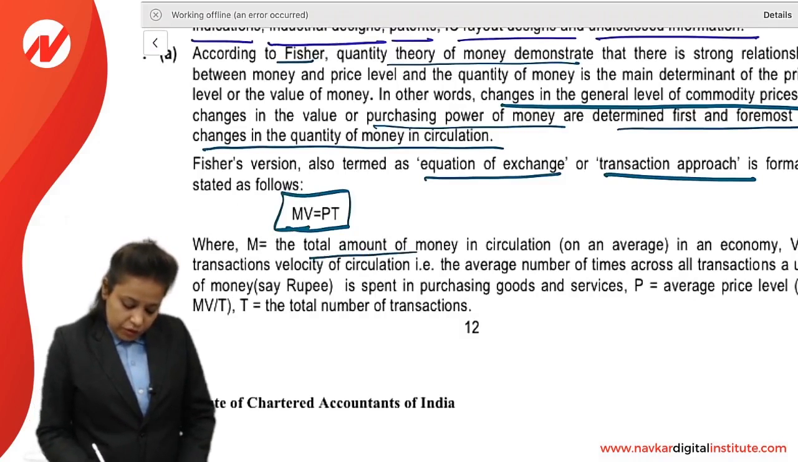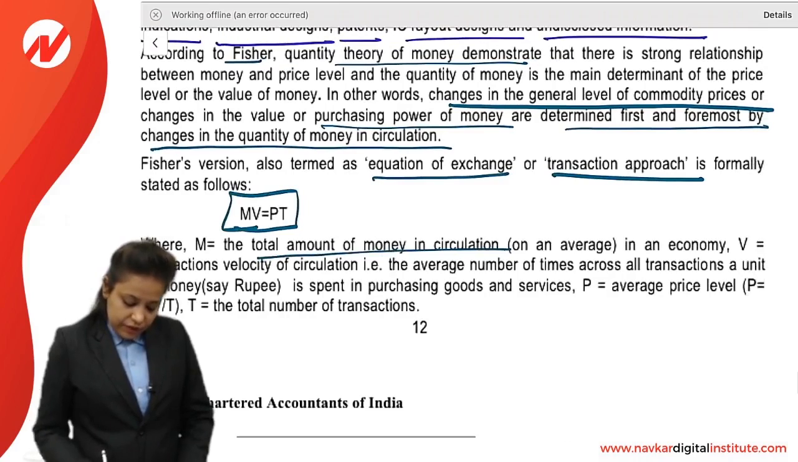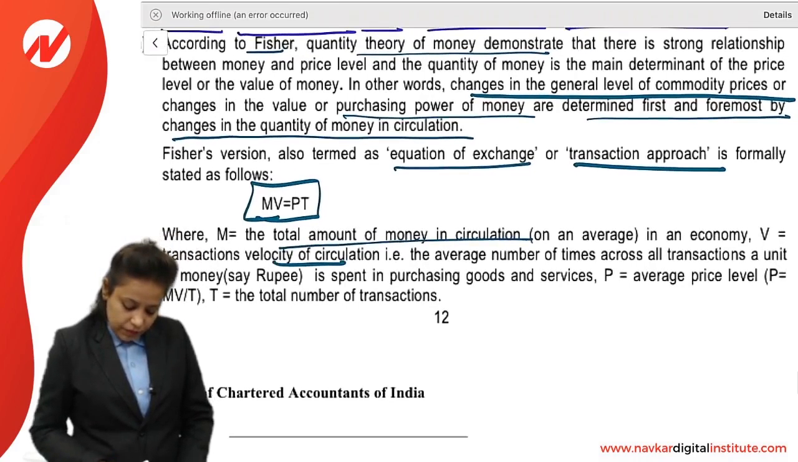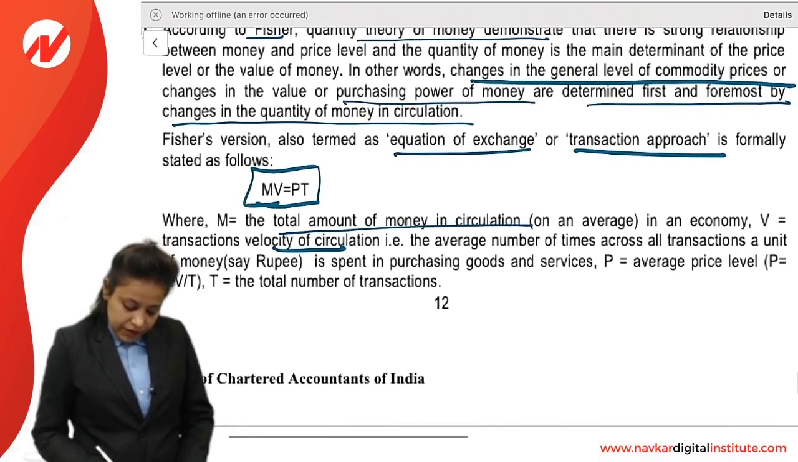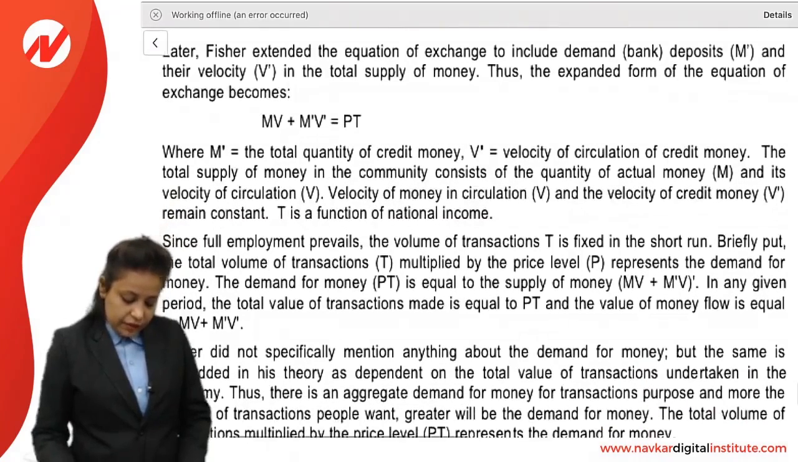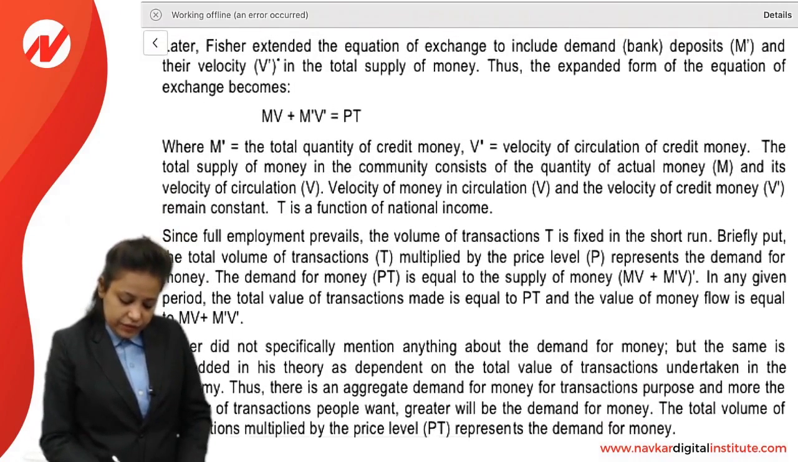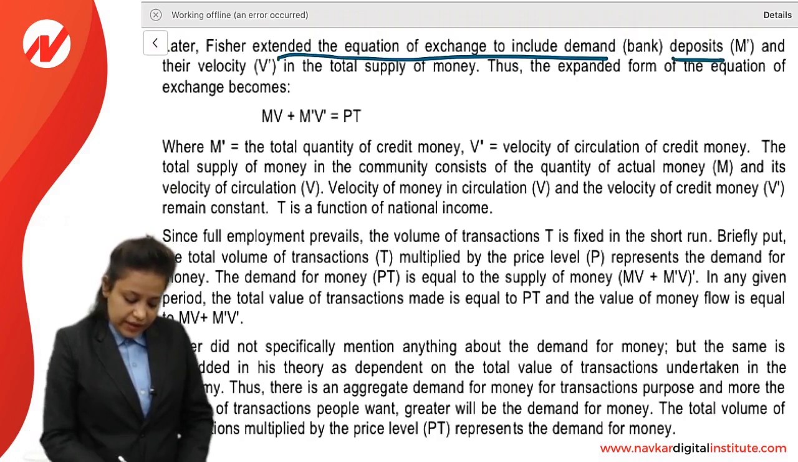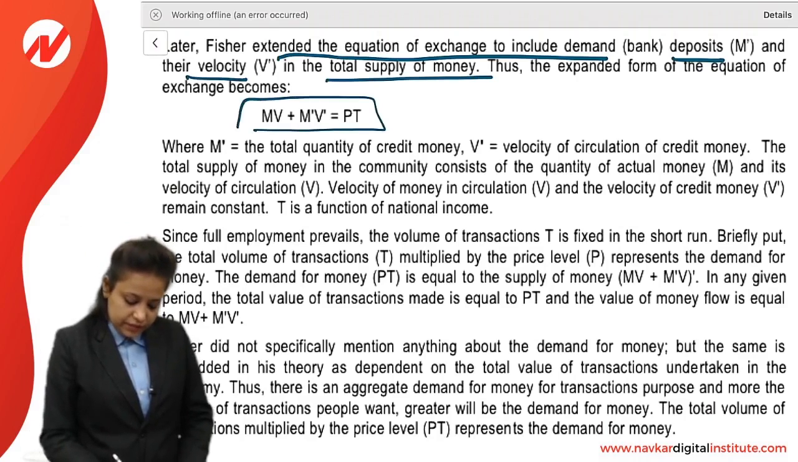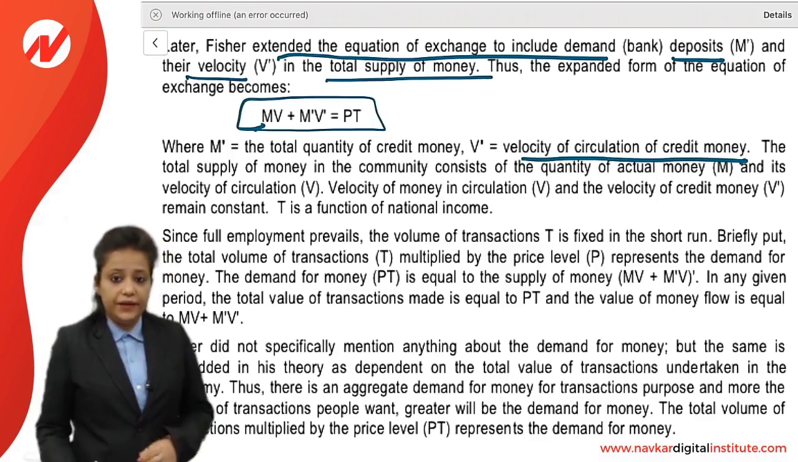M is total amount of money in circulation, V is transaction velocity of circulation, and T is total number of transactions. Later, Fisher extended the equation to include bank deposits and the velocity thereof in the total value of supply of money. So the equation was changed like this, where V dash is velocity of credit money.